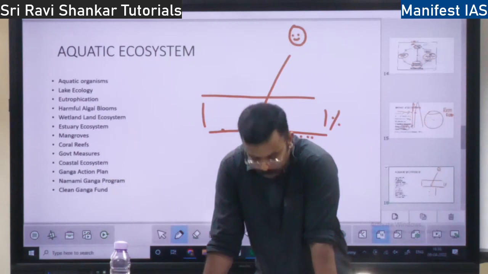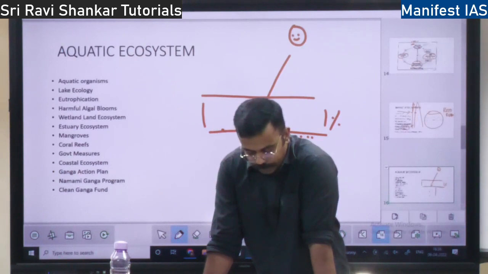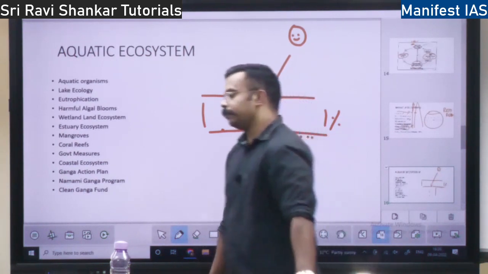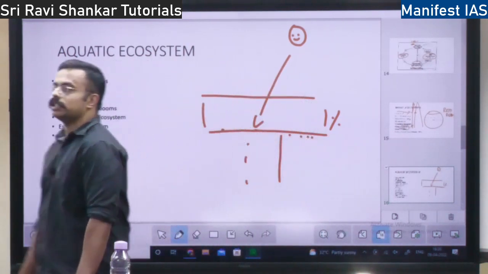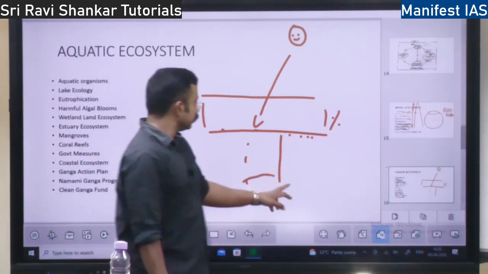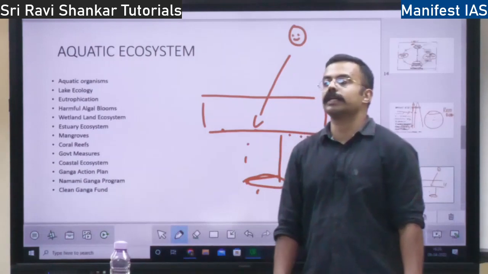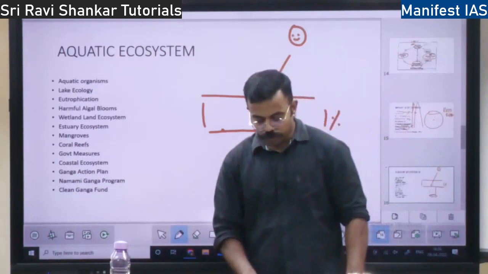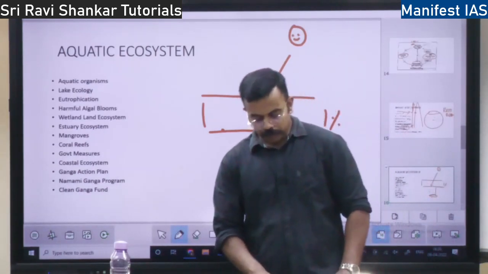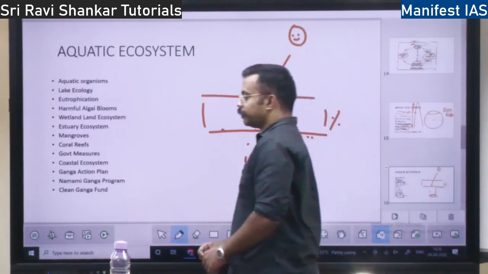So here, when there is no light, photosynthesis will be very less. This deep unlit region is sometimes also called the profundal zone. This aphotic zone is sometimes also called the profundal zone, where there is no light. So then we will talk about, sunlight is the first component.